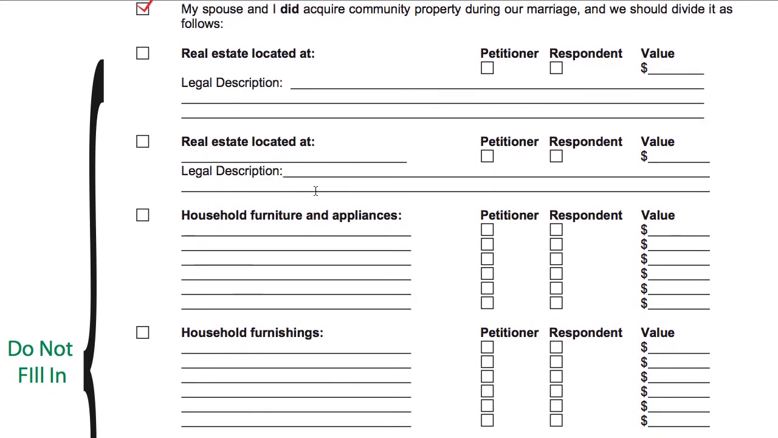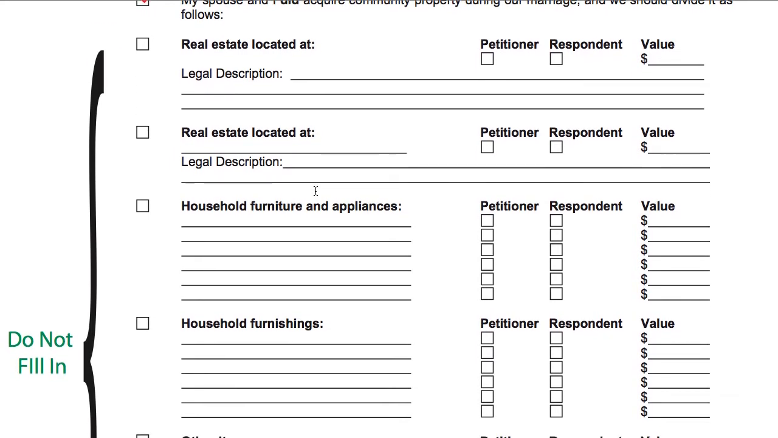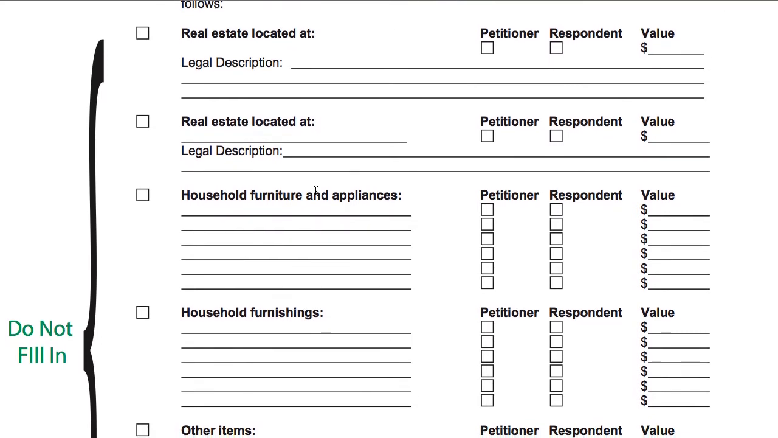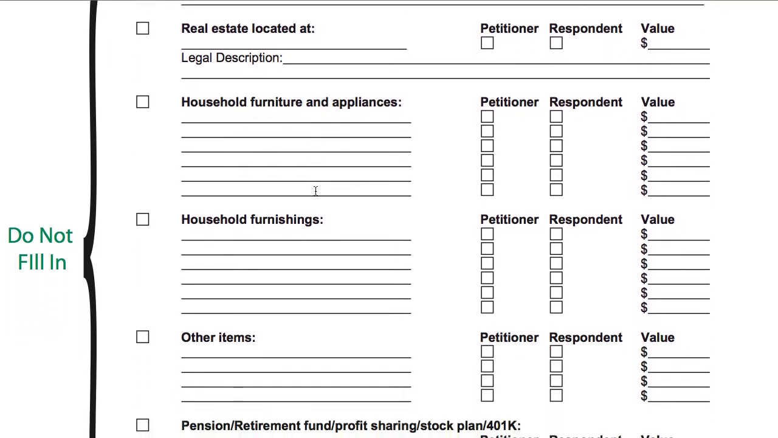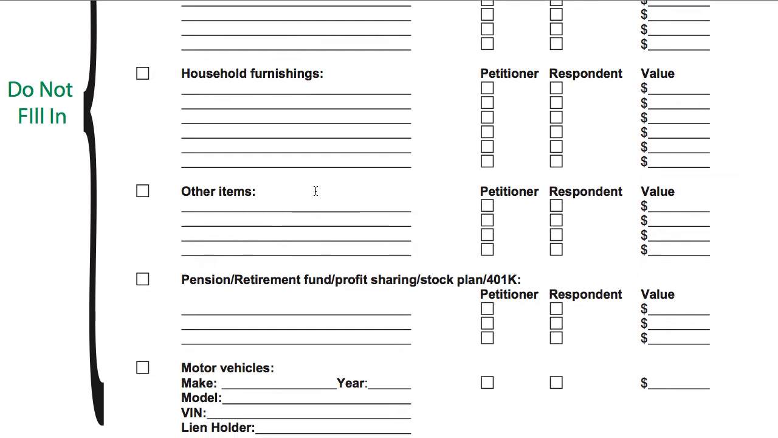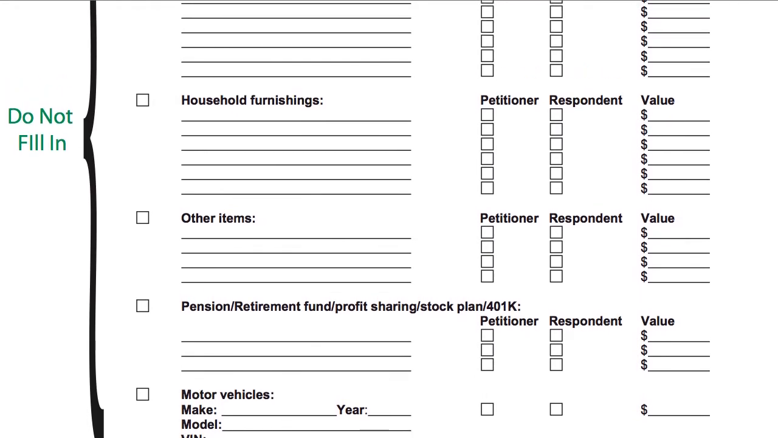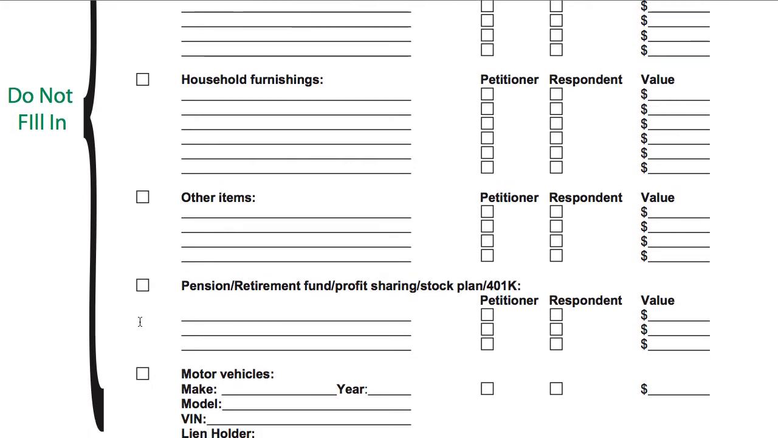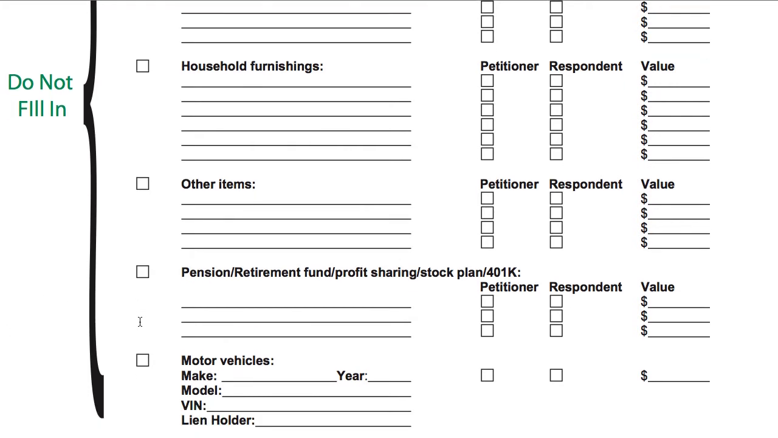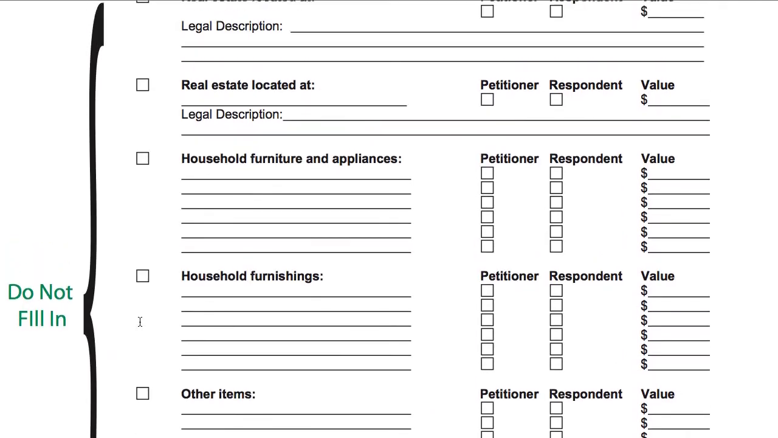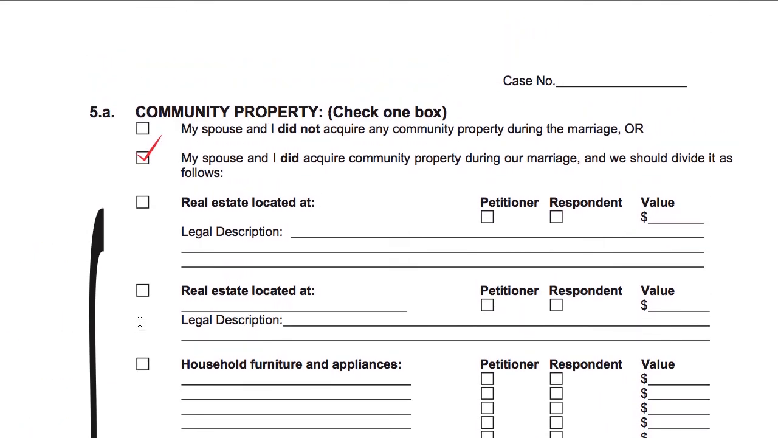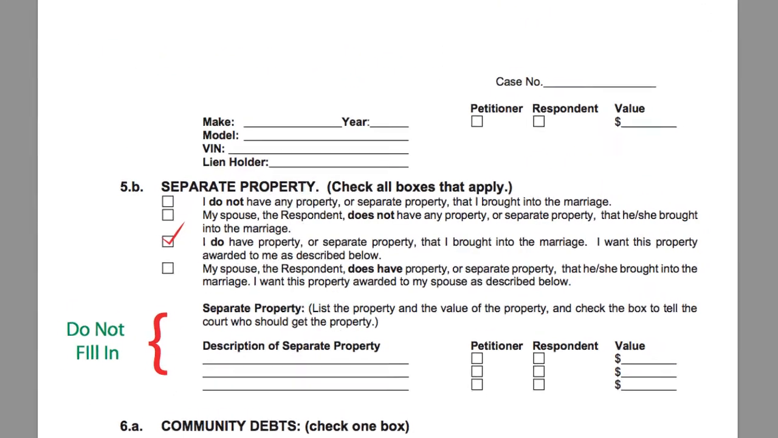And you don't have to put down at this point in time and tell the court where your real estate is located, or your household furniture or other items. But at a later date, when you need to divide that up, you'll have to fill that information in, as well as the pension and the motor vehicles. But you can certainly file this document without filling in all of the information on page 2. So let's now go to page 3.